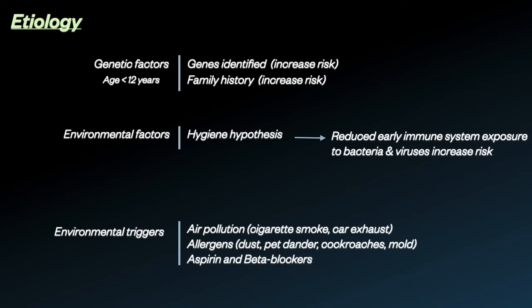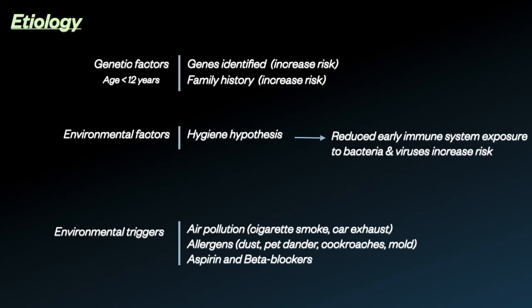Although the specific causes of asthma are ultimately unknown, it is thought to be caused by a combination of genetic and environmental factors, since certain genes have been identified that increase the risk of developing asthma, and having a family history of asthma seems to increase risk as well. Medications like aspirin and beta blockers have also shown to trigger symptoms in some individuals with asthma.